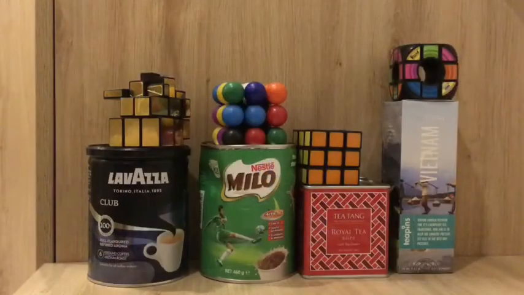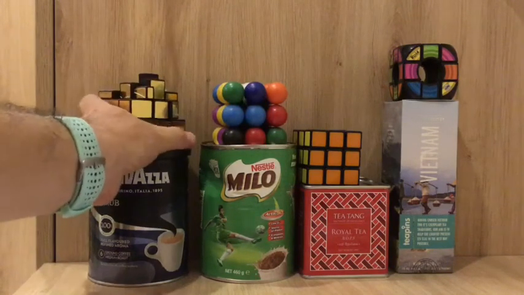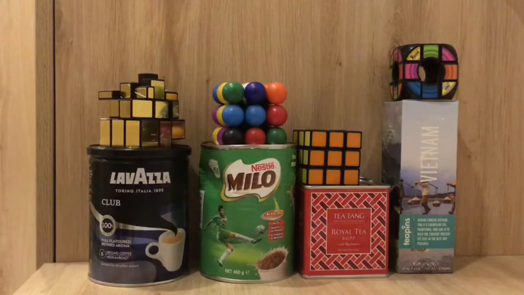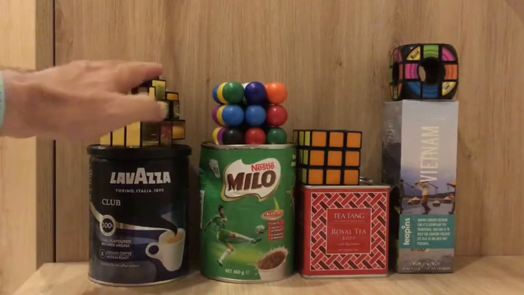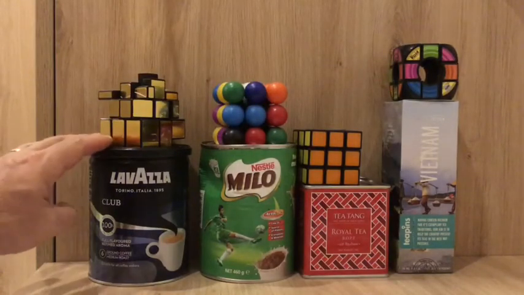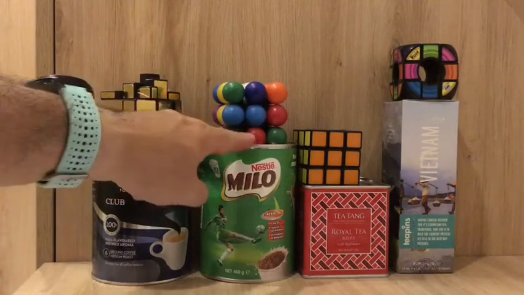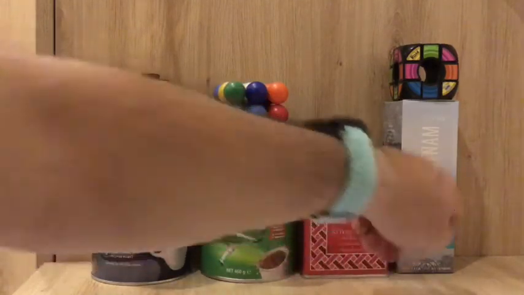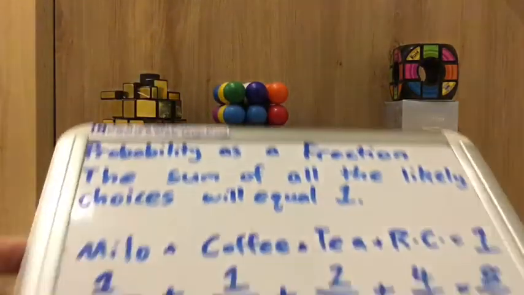Now finally, and this is a great way for us to check our work when we're doing maths, you need to know that when you add up the likelihood of all of these different things happening, the total will always equal 1. So if we have a look here, I've got a 4 in 8 chance of choosing the Rubik's Cubes. I've got a 1 in 8 chance of choosing coffee, a 1 in 8 chance of choosing Milo, and a 2 in 8 chance of choosing tea.